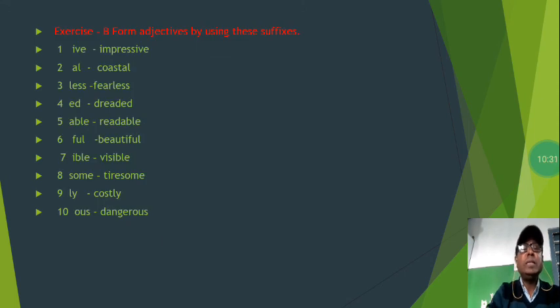So let us see exercise B now. In this exercise you have been given suffixes. You have to make new words using these suffixes: IVE, AL, LESS, ED, ABLE, FUL, IBLE, SOME, LY, OUS. I have given you some examples, but you can form some other words yourself from the same suffixes. IVE will become impressive.